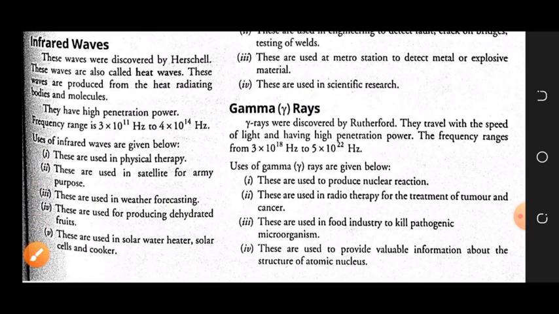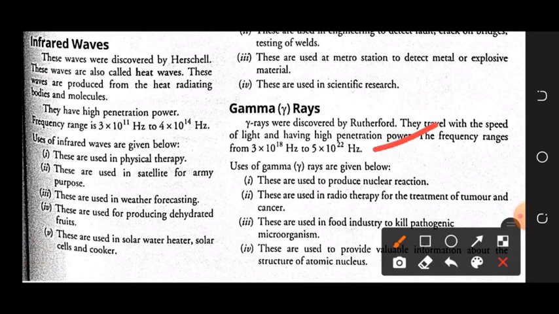Now the last one is gamma rays. Gamma rays were discovered by Rutherford, and these are electromagnetic waves, obviously, which travel with the speed of light, like all electromagnetic waves. But gamma rays have a very high penetration power. They can penetrate easily through anything. Their frequency range you can also see; they are the most energetic waves.